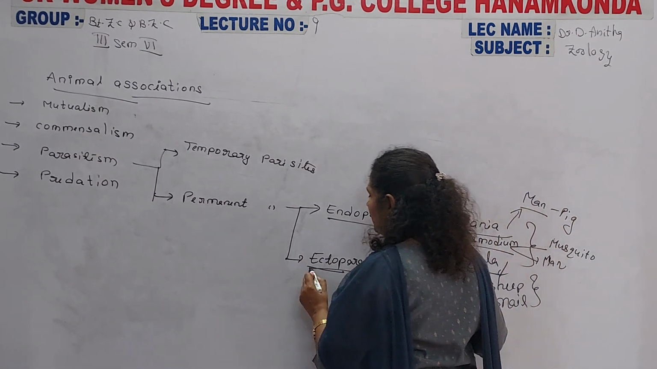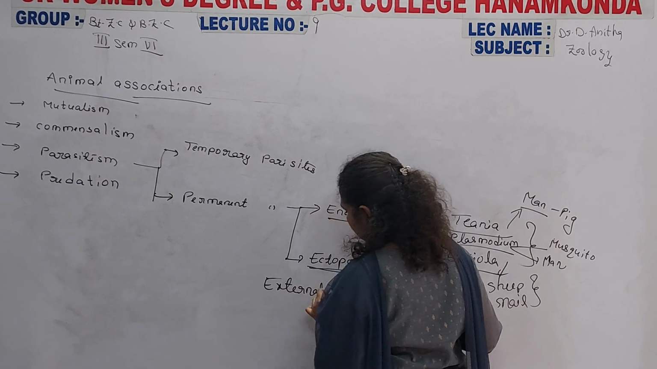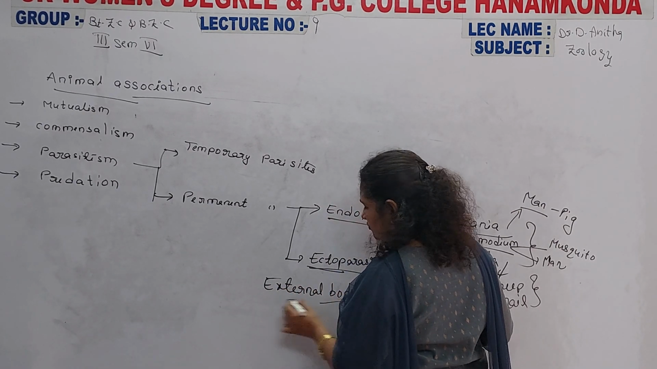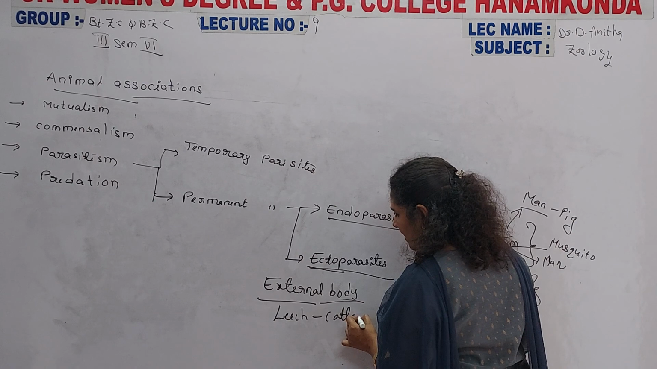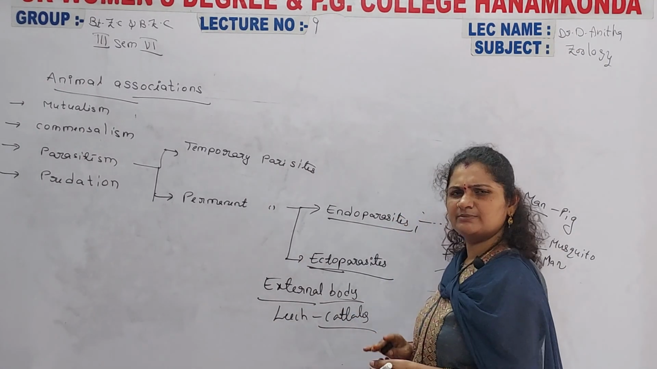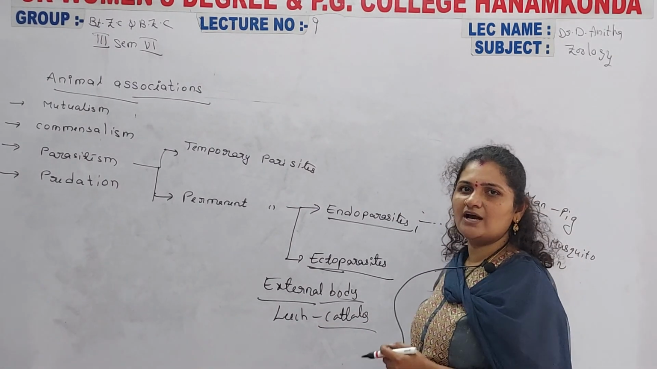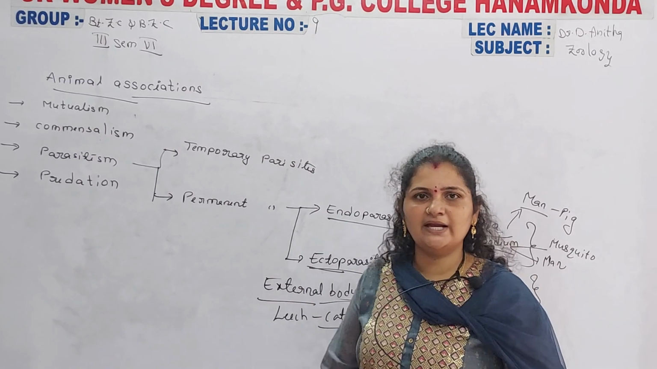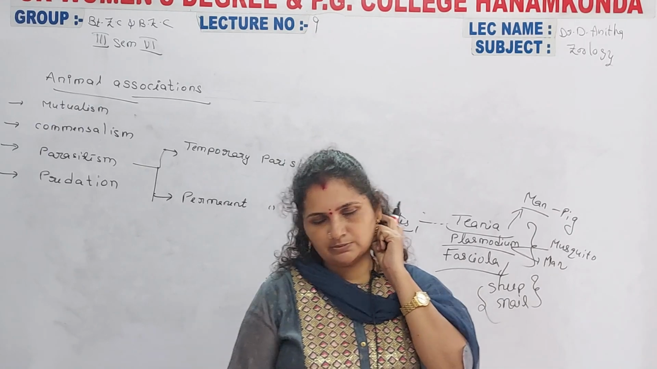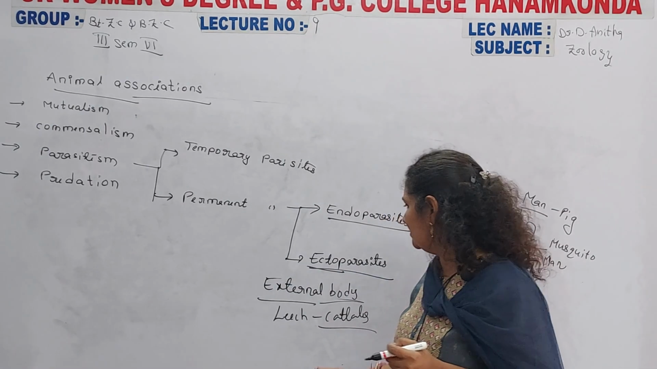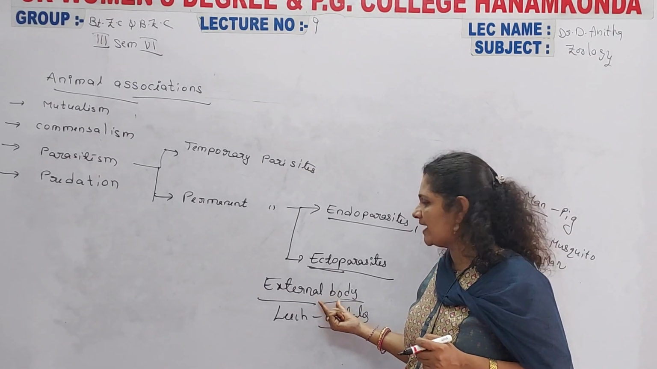Now ectoparasites. Ecto means the external side of the body. Leeches are external parasites of cattle, and not only cattle but also human beings. A leech may suck the blood from the host, either cattle or human beings, leading an external, ectoparasitic life on the outside of the body.